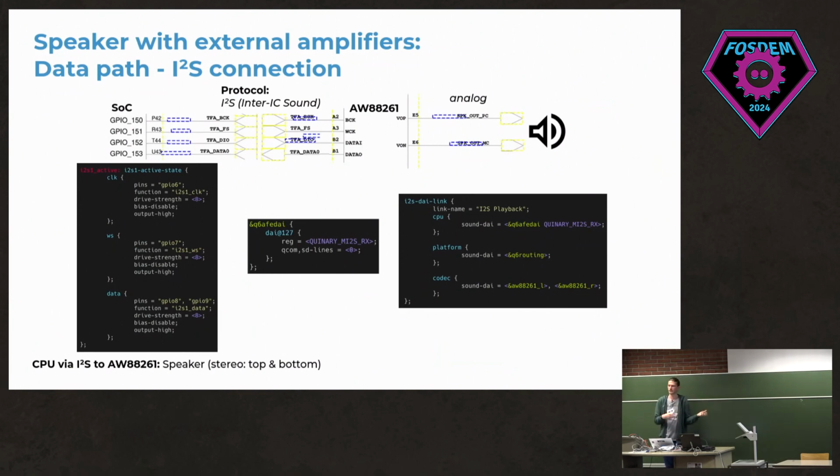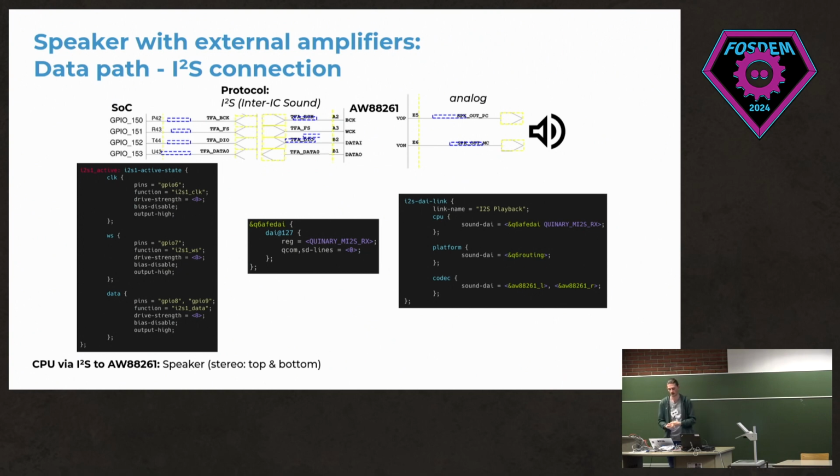The speaker gets controlled via I2C, which is a very common protocol. For the actual sound data that you send from the SoC to the amplifier, so it gets to the speaker, you actually use a protocol called I2S, inter-IC sound, sometimes also known as MI2S, which is multiple I2S, where you have multiple channels. And you can see here GPIO 150 to 153 are connected to the I2S pins on the amplifier chip. And this is how the audio data then gets actually transmitted between the two different chips.